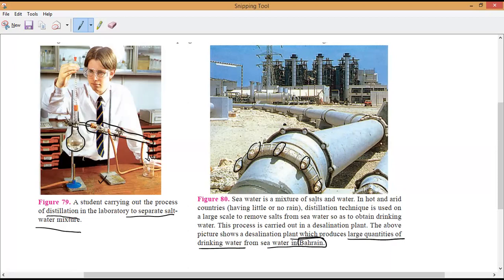So seawater is a mixture of salt and water. In hot and arid countries, what do you mean by hot and arid countries? Hot and arid countries have little or no rain. Then the distillation technique is used on a large scale to remove salts from seawater to obtain what water? To obtain drinking water. So